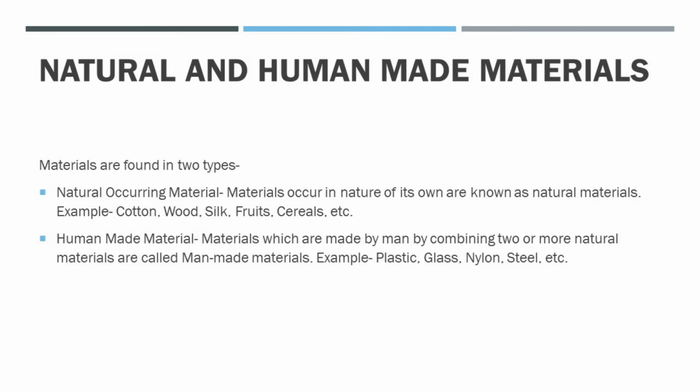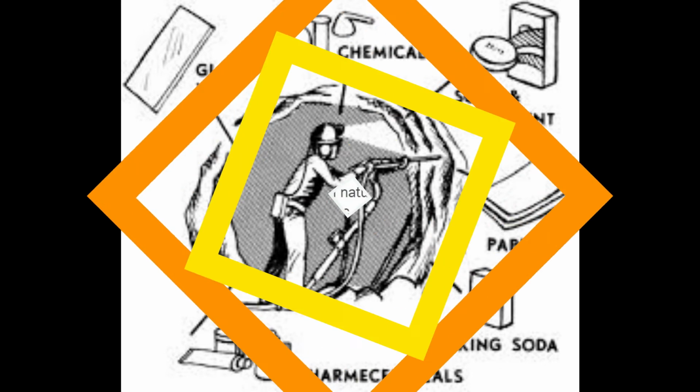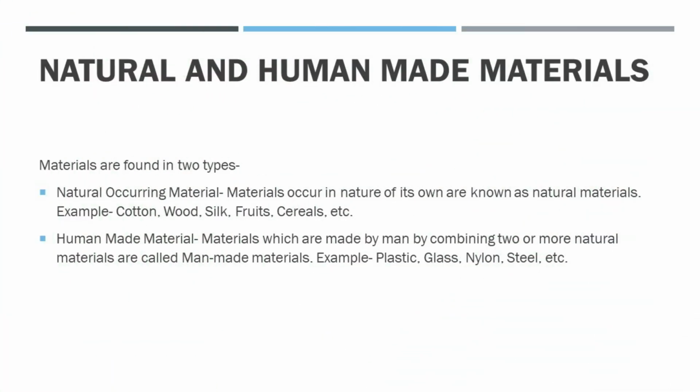And human made materials, which are made by man by combining two or more natural materials, are called man-made materials. Example: plastic, glass, nylon, steel, etc.